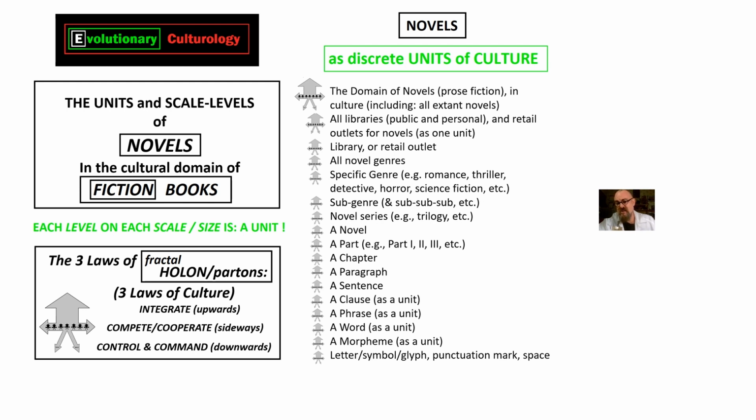That integrates upwards into libraries or retail outlets, all libraries as one unit, and then the whole domain of all novels as one unit, and above that, the domain of all human culture.